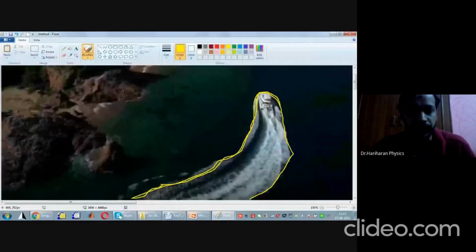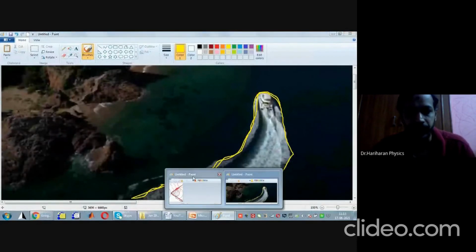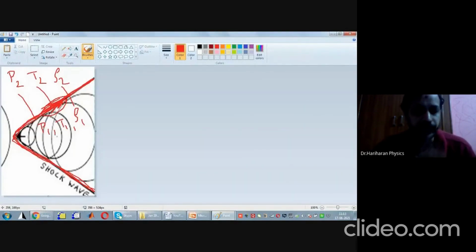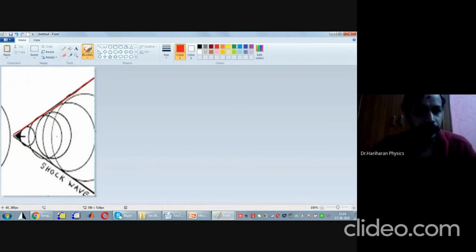Next, within the shock wave, the pressure, temperature and density of the gas will undergo instantaneous changes. That is what I was referring to in this figure. If I consider the locus of the direct common tangent, the thickness of this common tangent is going to be a few micrometers. Within that region, the gas is subjected to a high value of compression.